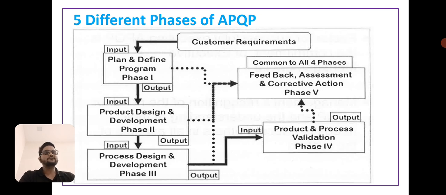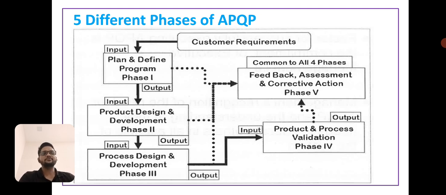Next, the 5 different phases of APQP. Customer requirement is the input for phase 1, and phase 1 is plan and define program. Its output becomes the input for phase 2, product design and development, and the phase 2 output becomes the input for phase 3, process design and development.